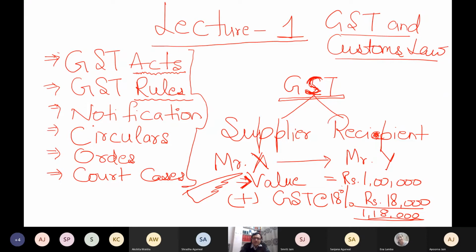Now, this is my first discussion. I wanted to give you a little bit of an idea of what GST is all about. Now, let me proceed to the next point.